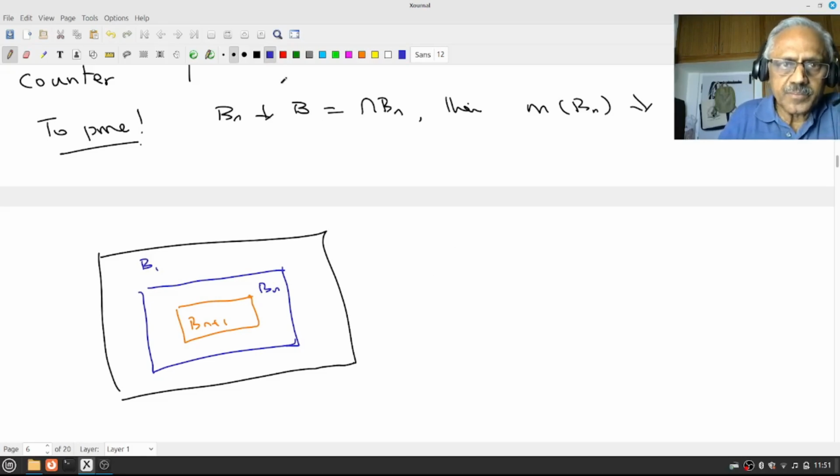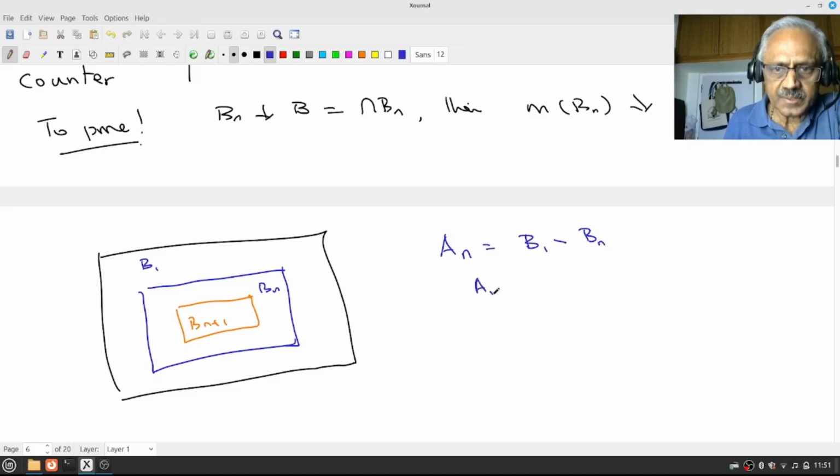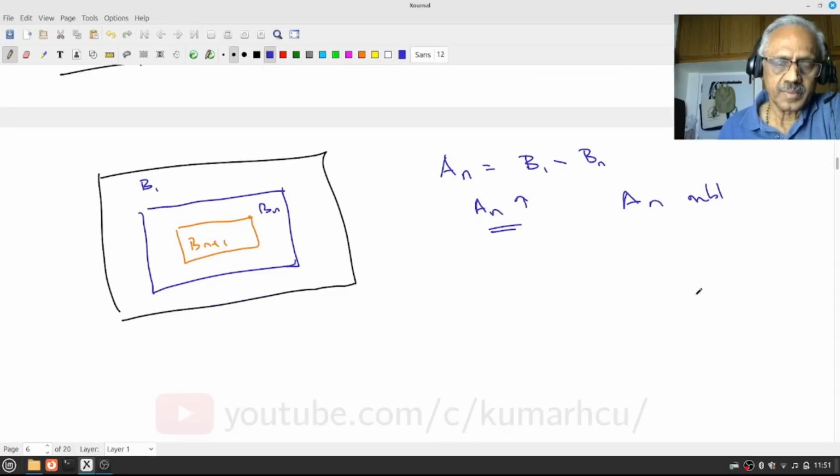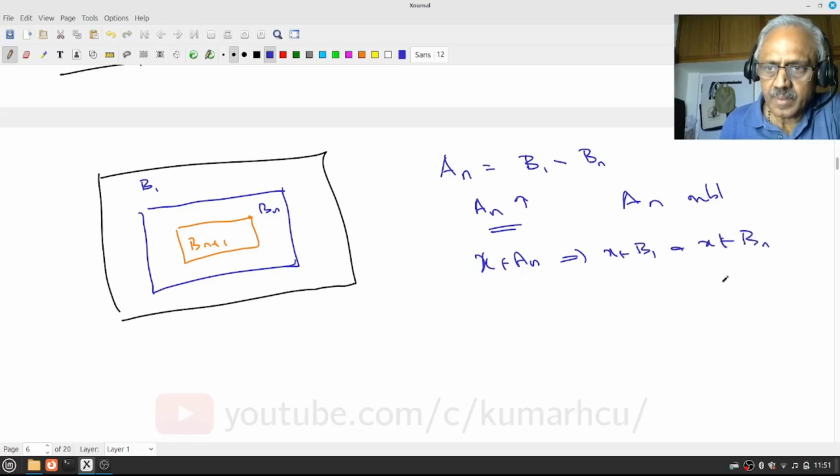Right? Therefore if I define my AN to be B1 minus Bn, you can see AN is increasing and each AN is measurable. Is that clear? So let us look at it: if x belongs to AN, this implies x belongs to B1 and x is not in Bn. But remember, Bn plus 1 is contained in Bn, therefore this implies x belongs to B1 and x not in Bn plus 1.